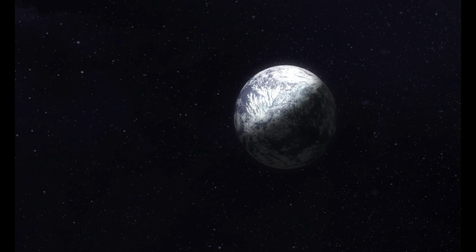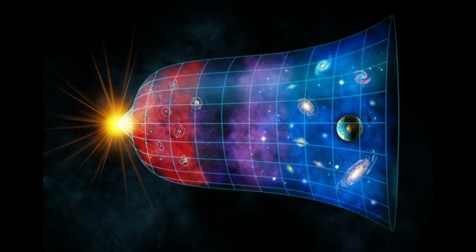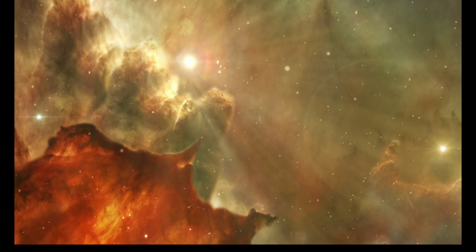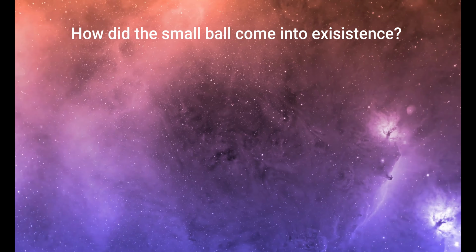Edwin Hubble, the American astronomer, helped to lay the foundations for the Big Bang Theory. First he demonstrated that the universe was much larger than previously thought, then he proved that the universe is expanding. So 13.8 billion years is considered to be the age of the universe. This theory does not give answers to many important questions. What happened before the Big Bang? How did that very small ball come into existence 13.8 billion years ago?